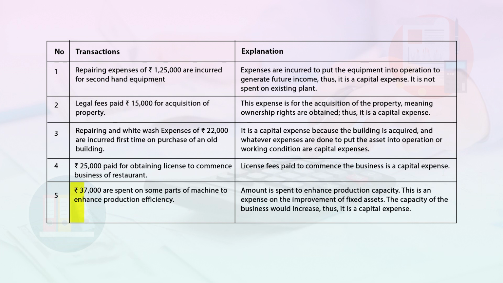Next transaction is rupees 37,000 spent on some parts of machine to enhance production efficiency. Here, the amount is spent to enhance production capacity. This is an expense on the improvement of fixed assets. The capacity of the business would increase, thus it is a capital expense.